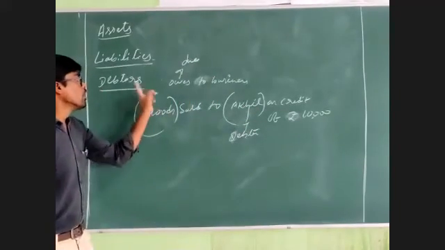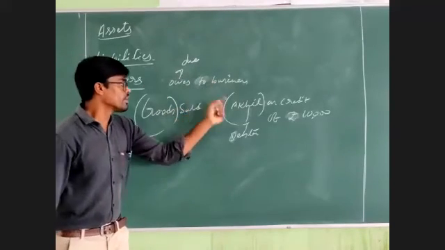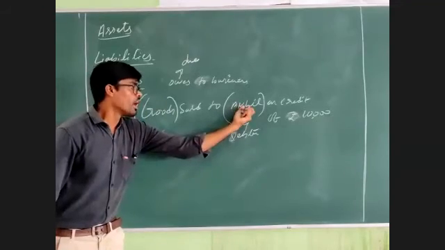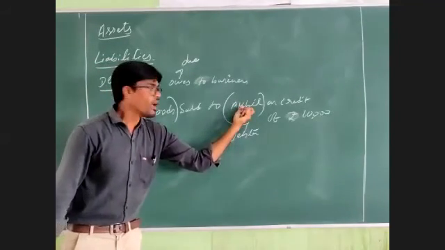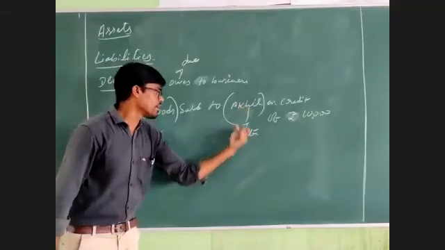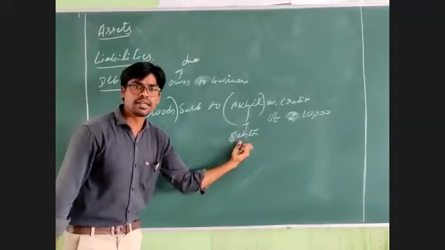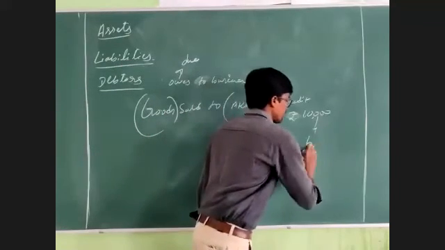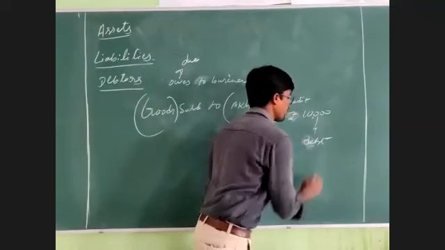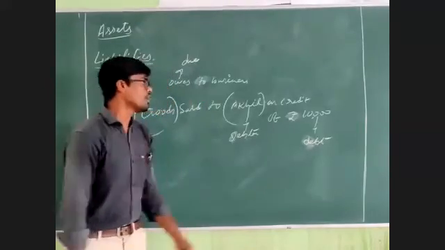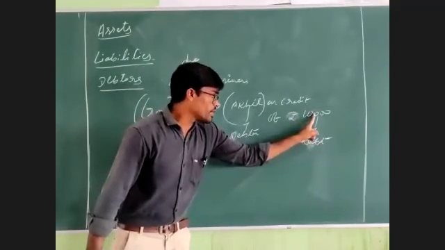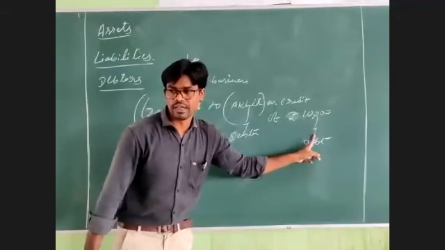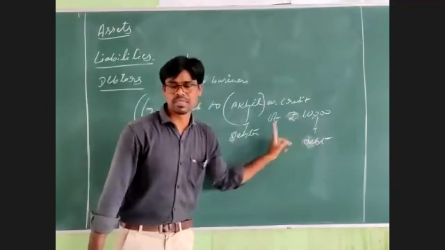Debtor means who owes money to a business concern. Here the amount of goods is due by Akil, so Akil is called a debtor. The amount which is due from him is called a debt. How much is due from Akil? 10,000. This 10,000 is to be treated as a debt to the business concern.